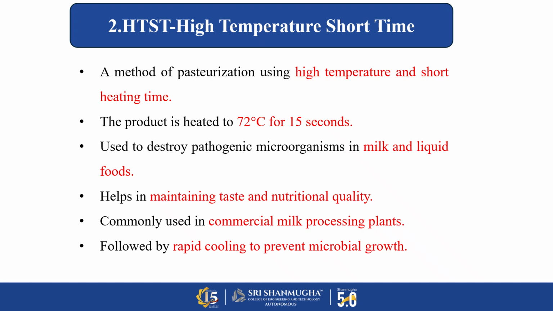So the next is HTST, high temperature short time. In this method, the milk is heated to a high temperature for a very short time. Usually it is heated to 72 degrees Celsius for 15 seconds. This method kills harmful microorganisms while also preserving the taste and nutrients of the milk. It is highly used in large scale dairy industries, and it is followed by rapid cooling to prevent microbial growth.